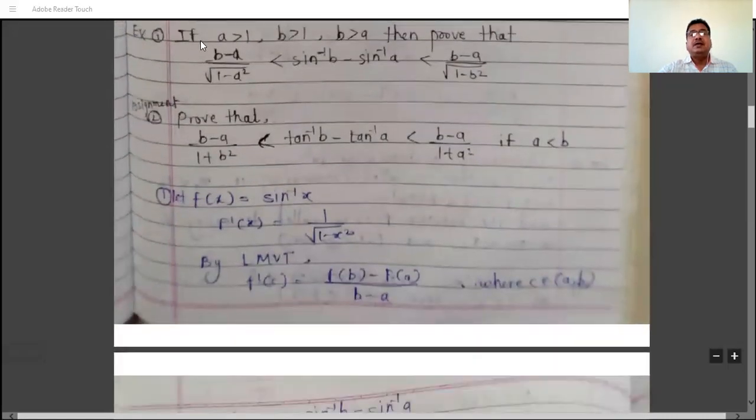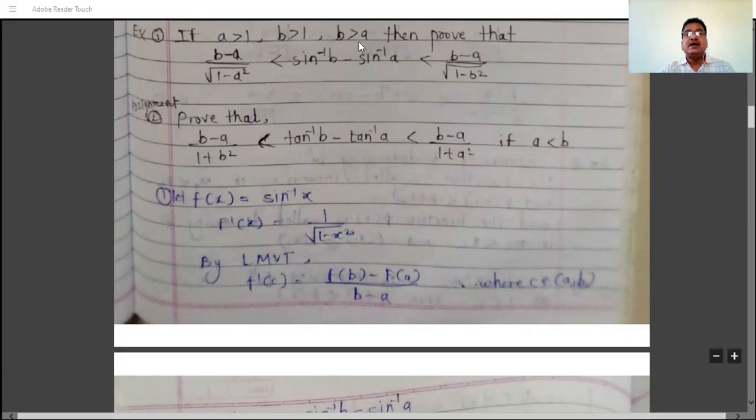Next example: if a is greater than 1 and b is greater than 1, b is greater than a, then prove that (b minus a) divided by root of (1 minus a square) is strictly less than sin inverse b minus sin inverse a, which is strictly less than (b minus a) divided by root of (1 minus b square). And the second problem is for assignment: (b minus a) divided by (1 plus ...) is less than tan inverse b minus tan inverse a. Okay, this is the answer of the first problem.